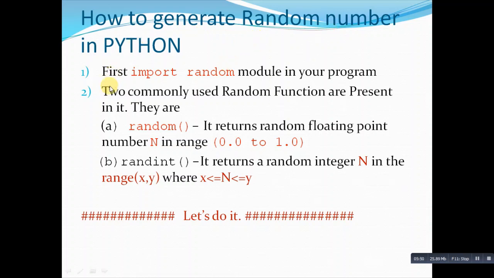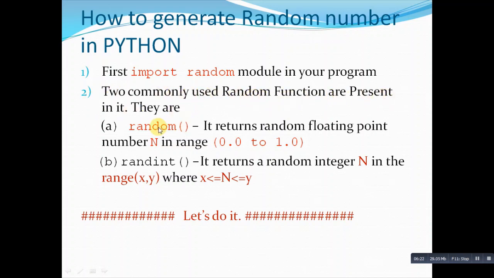So there are two different steps commonly. The first one is to import the random module in your program. The way I've shown you how to import some modules, you can import the random module too. This is one library that is already present in Python. If you want to use it, you can use it directly. So you can write import random, and all the functions related to random will directly come into your program.